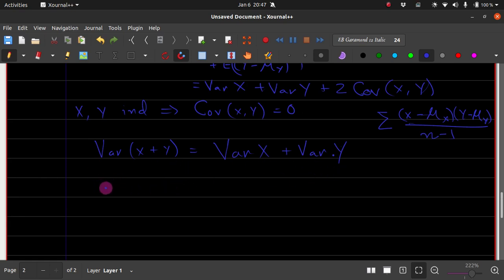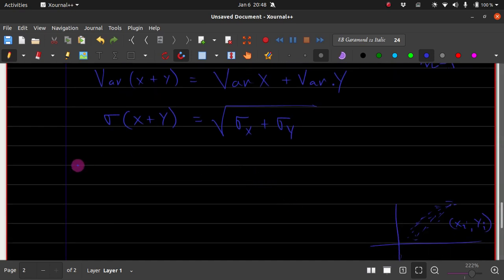Hence, the standard deviation of a sum of independent random variables is the square root of the variances of x plus the variance of y.